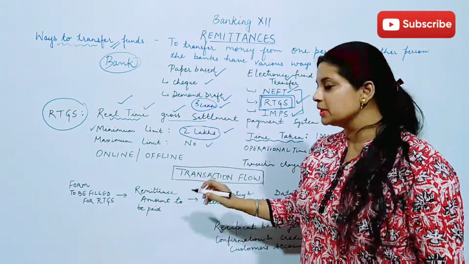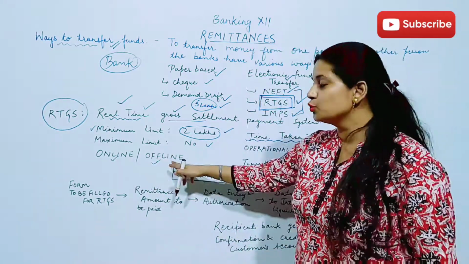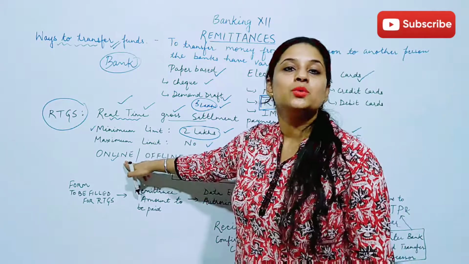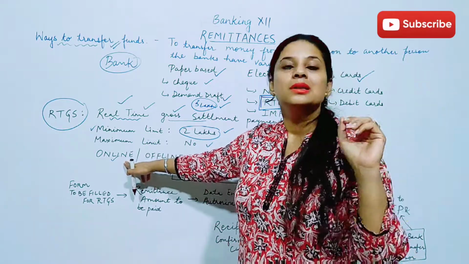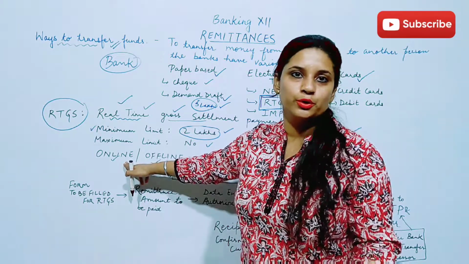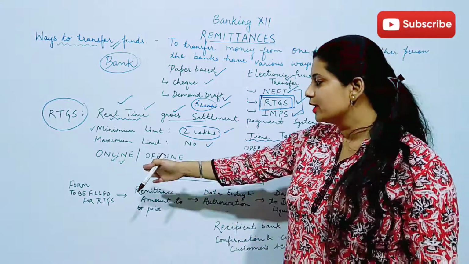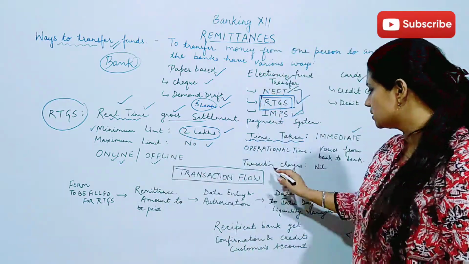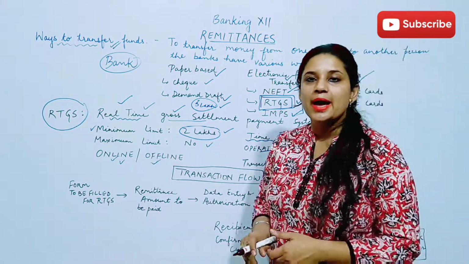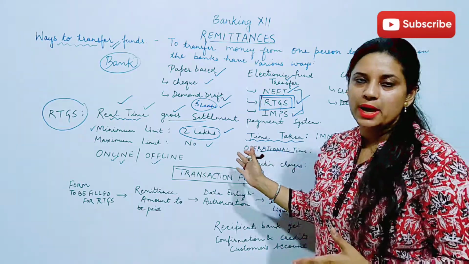So no maximum limit. This facility is available online and offline both. You can go to the bank, fill up the form and get the formalities done. Even you can do RTGS payment by using the mobile service or the application available on your mobile phone, and even through net banking as well. So online, offline both, but the operational time varies from bank to bank. Some banks are carrying it out for 24 hours maybe, and this depends on the bank.